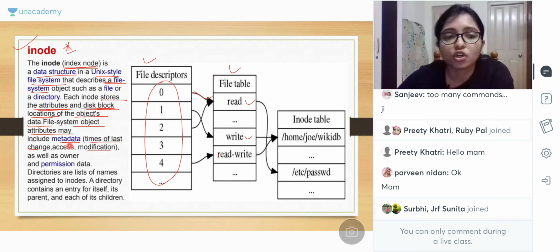Clear? No need for deep study. Deep study is not important here. Just learn what is inode. And it's a parent of each of its children. A directory contains an entry of itself, its parent, and each of its children. Okay. For all children it will store here.